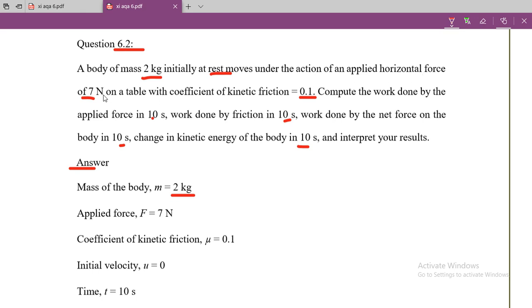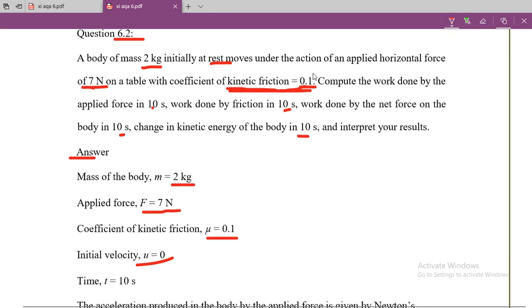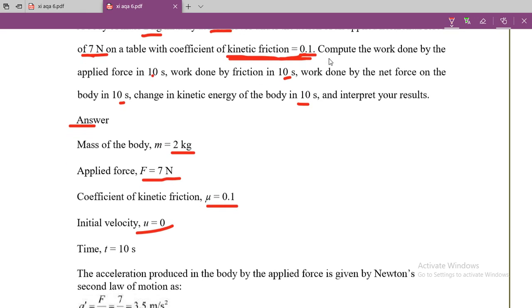Then the applied force is 7 Newton, so you should note down the applied force, that is 7 Newton. Now the coefficient of kinetic friction, that is mu k, is 0.1, so you can write the coefficient of kinetic friction as 0.1. Then the initial velocity is 0 because it is at rest initially. Now the total time is 10 seconds, so you can see time is 10 seconds here.